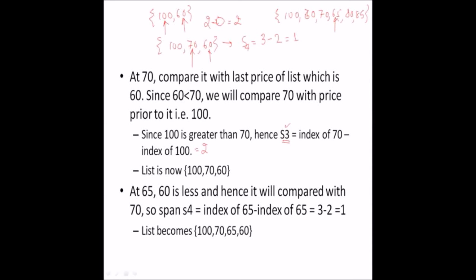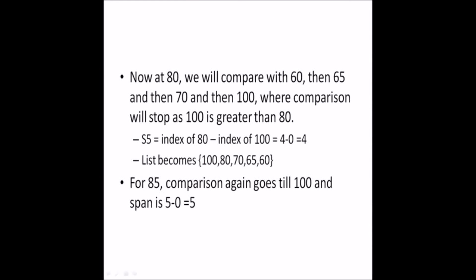Now again sorting this list is something like this: 100, 70, 65. Now at 80, we'll compare it with 60 again, then 65, then 70, and then 100, where the comparison will stop as 100 is greater than 80.